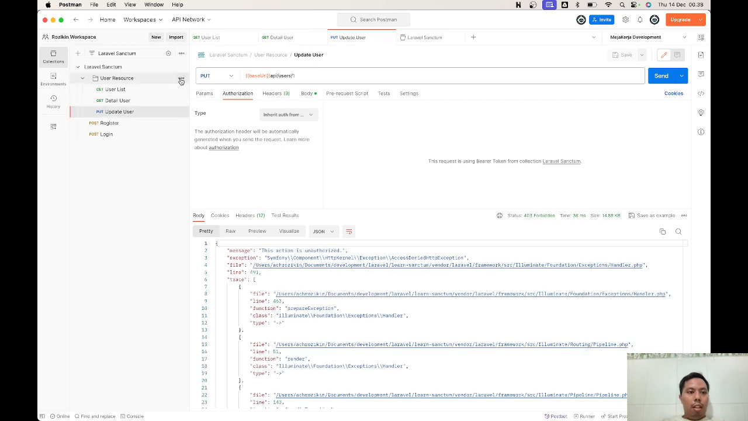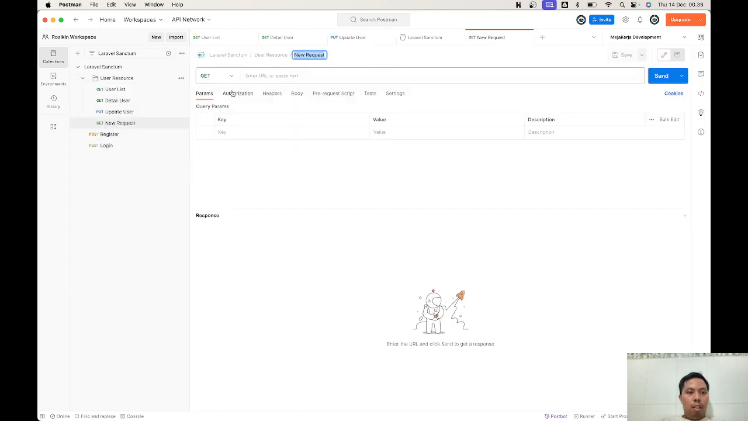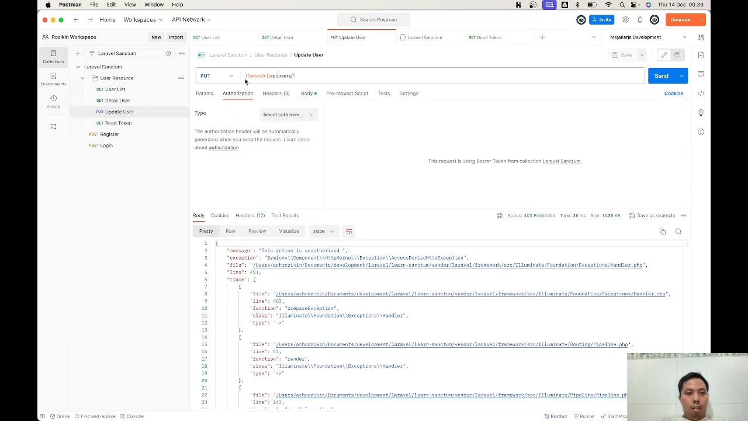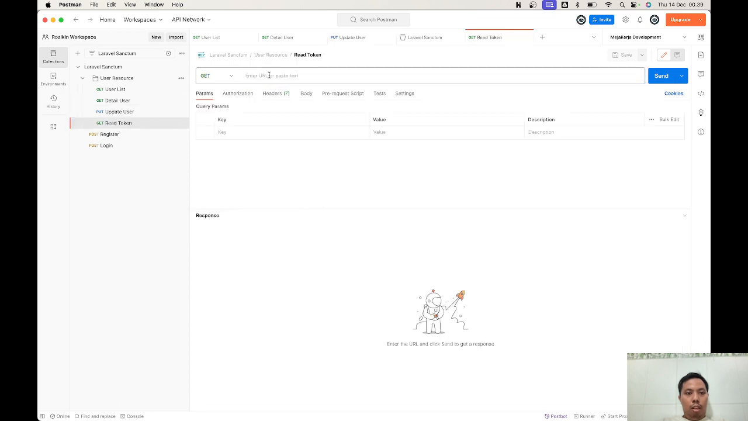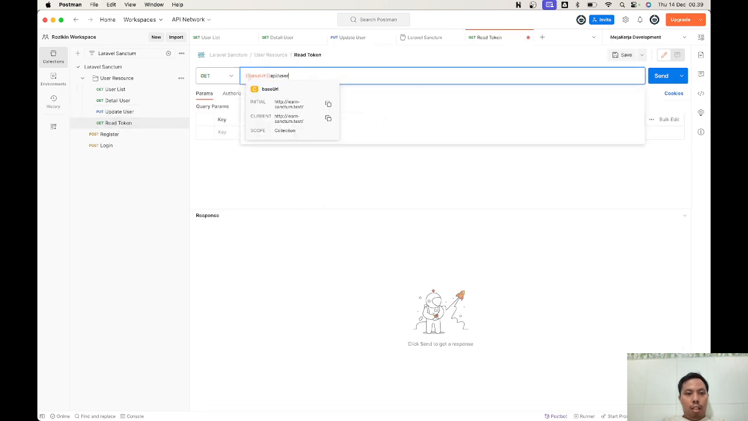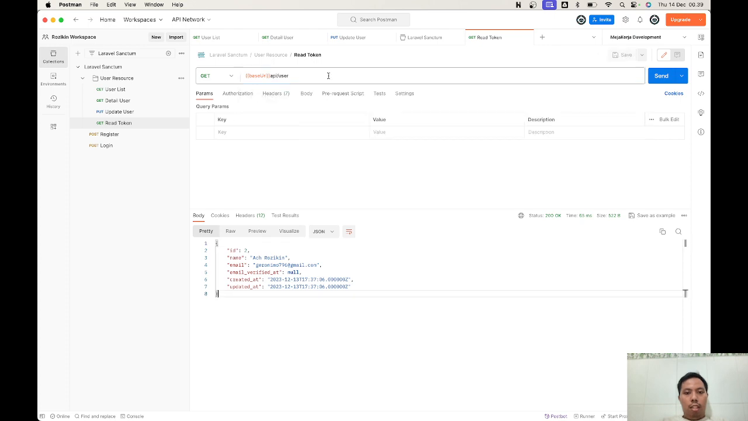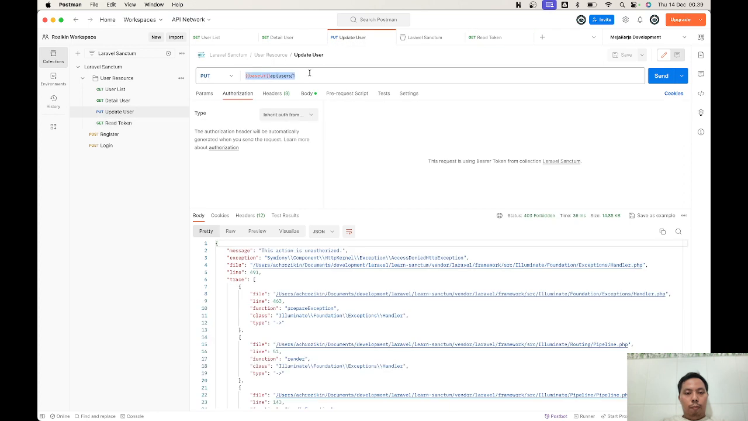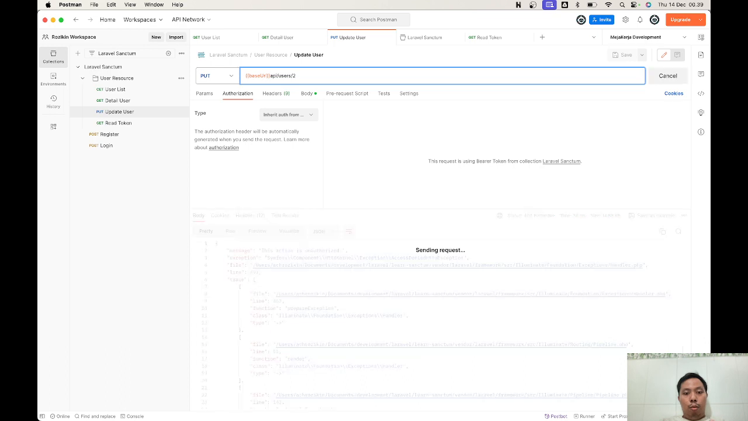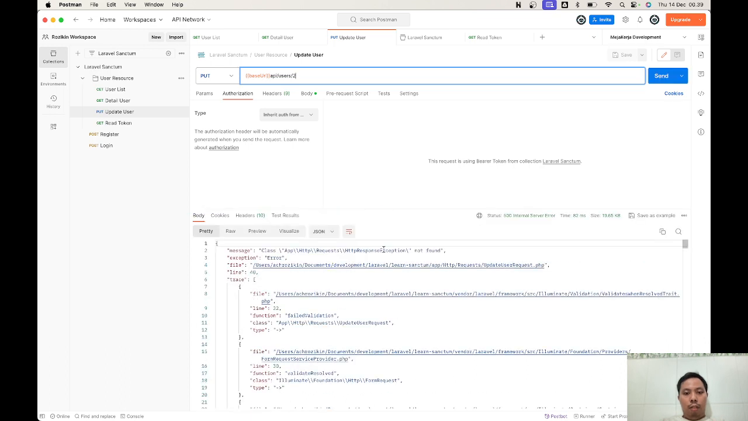Maybe I'm gonna create one more request to check the logged user, or I'm gonna use the read token. You can read the token with this request user. Now you can see this, I'm logged in with user ID 2. So I'm gonna change it, and if I change it to 2, finally the error is changed.